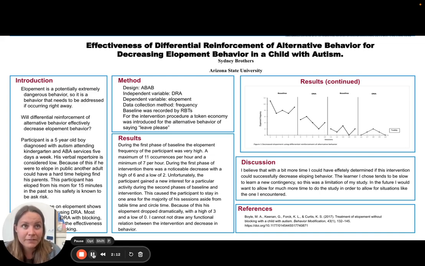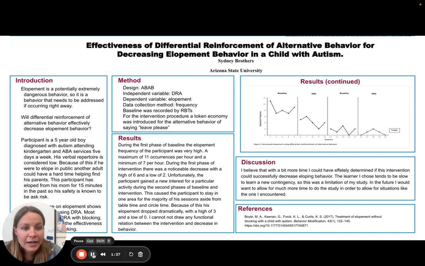The time of the study was limited, and I had to move on to intervention and end intervention, even though I knew that the reason for decreasing the elopement behavior had nothing to do with my intervention. So I think in the future, if I was to run a study again, I would definitely want to allow myself more time to anticipate these types of situations that you're not necessarily expecting.